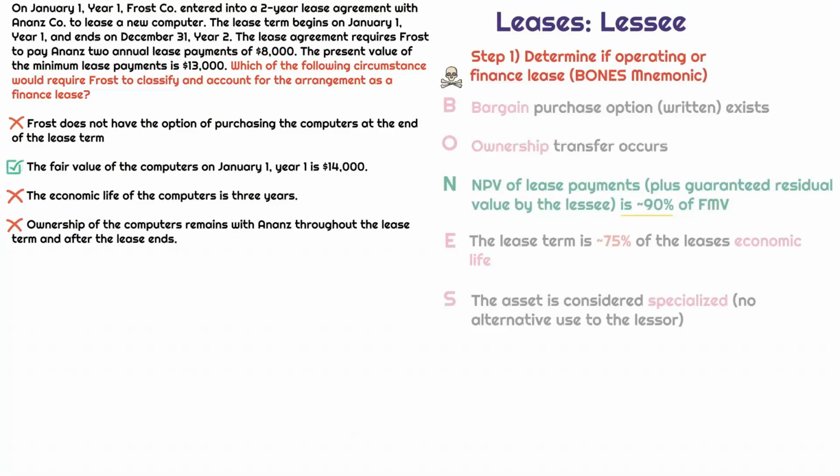Okay, but if the fair value of the computers on January 1st, year 1 is $14,000, this would meet one of the 5 sets of criteria. Okay, so thinking about the N in the Bones mnemonic, the net present value of the minimum lease payments plus the guaranteed residual value by the lessee must be 90% of the fair market value in order for it to meet the N in the Bones mnemonic. Okay, so if the fair value is now $14,000 and we see in the fact pattern that the present value of the minimum lease payments is $13,000, well then $13,000 represents 93% of the $14,000 fair value amount, which is greater than the 90% threshold. So that's why this is the best answer choice.